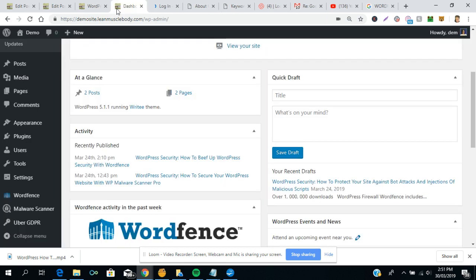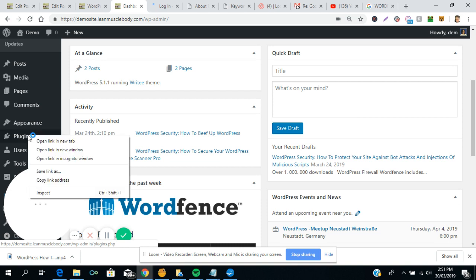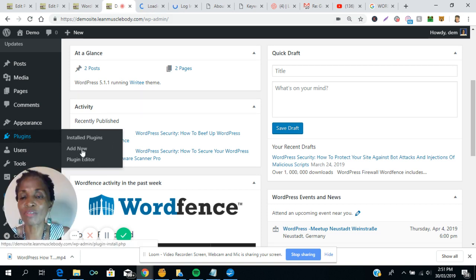Speaking about a tour of the WordPress dashboard, this is where you find plugins. Plugins are software additions that help you to customize your WordPress website for different purposes. There you can add new plugins, you can edit plugins. Please don't touch this area, because if you do, your WordPress website could disappear. This is for WordPress experts.